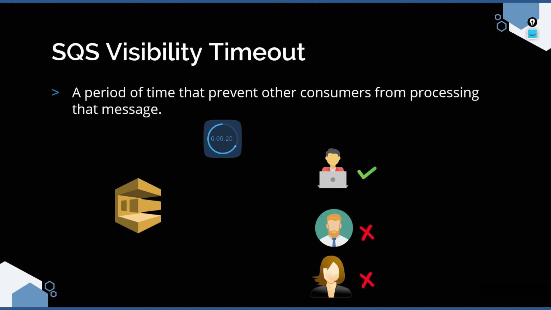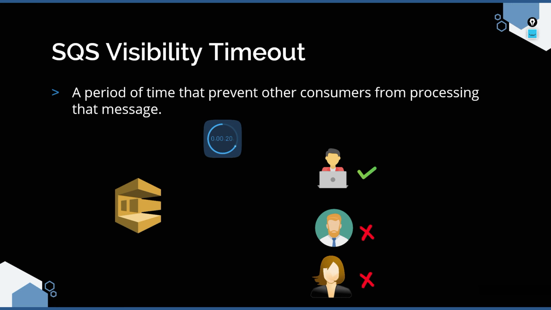So once consumer 1 picks the message, it kind of gets a lock on that message, and that message remains invisible to the rest of the consumers. For how long does this message remain invisible? It remains invisible for 20 seconds, which is the visibility timeout configured in the queue. Now, if consumer 1 is unable to process the message within 20 seconds, the message becomes visible to the rest of the consumers.